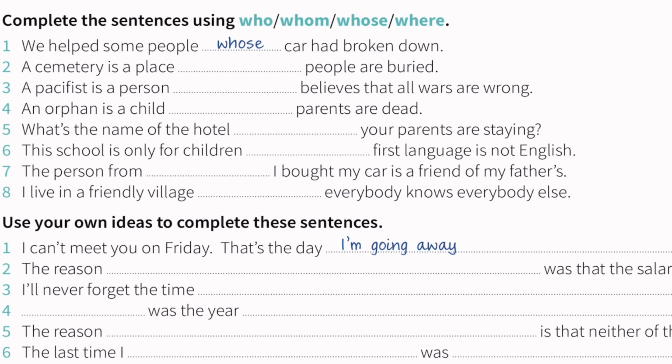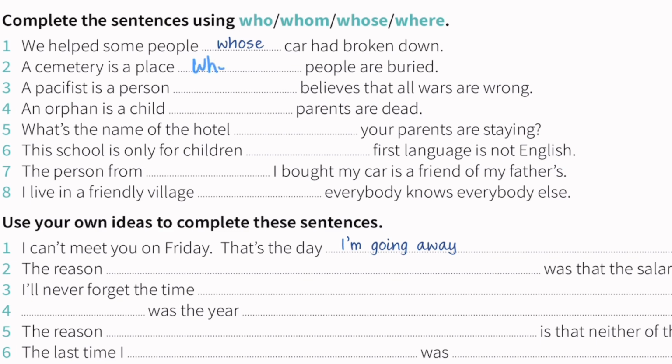Complete the sentences using who, whom, whose, or where. For example, we helped some people whose car had broken down. What does it mean, whose car had broken down? It means their car had broken down. Now, number two, a cemetery is a place where people are buried.